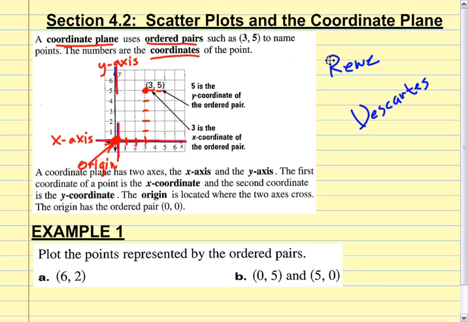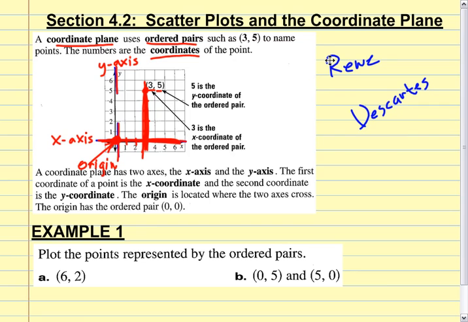Remember, and I'll come back if we run out of time. Remember that to plot points, we always move the ladder before we climb the ladder. If you climb the ladder, you can't move it because you're up on the ladder. Go side to side first, then go up and down. Okay? Move the ladder, then climb the ladder.